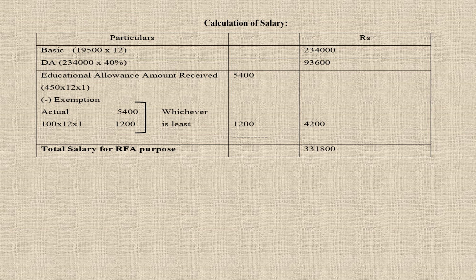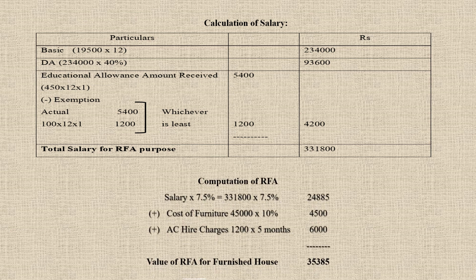So once you calculate this, we can say that his total salary for RFA purpose is 3,31,800. Now once you get the salary, we have to calculate RFA. How to compute RFA? Salary into 7.5% because it is Vandavasi and the population is 7.5 lakhs. So 3,31,800 into 7.5% is going to be 24,885.